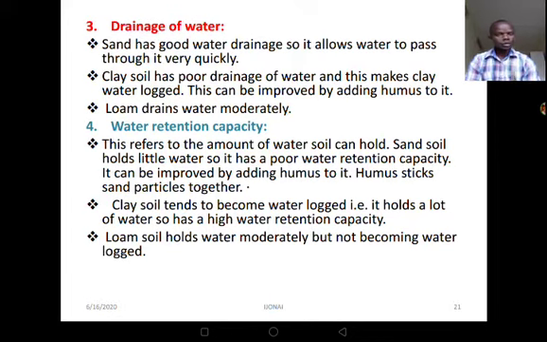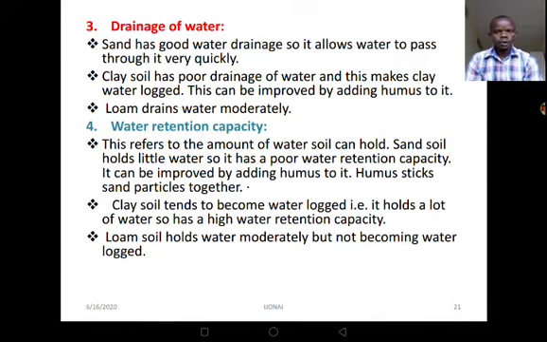By the way, when you were discussing the importance of humus, we realized that this humus can stick these soil particles, can aggregate the soil particles together. And of course, once these clay soil particles are aggregated together, then we can improve on the drainage of water in that particular soil. Then loam soil drains water moderately.